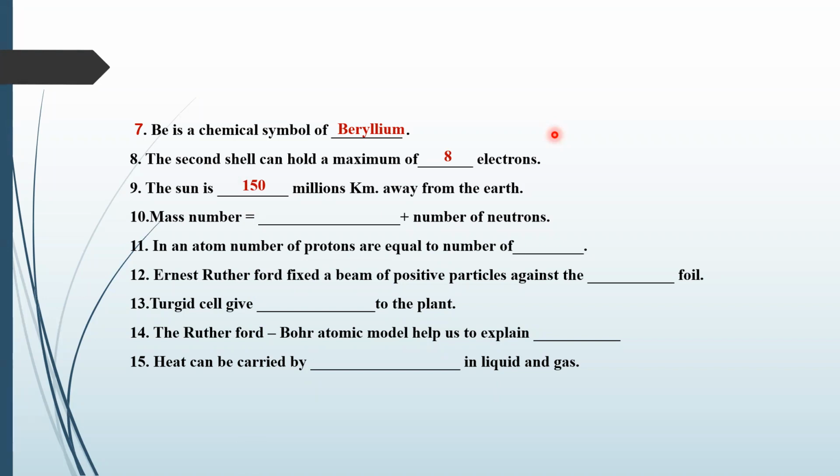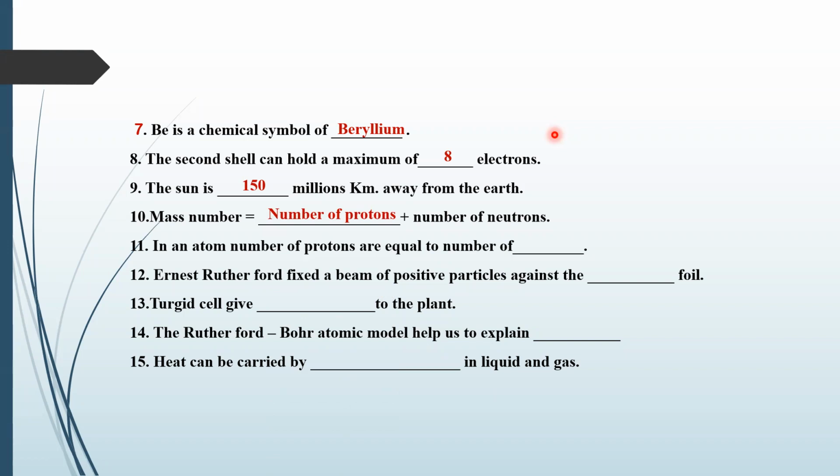Come towards the 10th one. Mass number is equal to dash plus number of neutrons. Sir, may I? Yes, you can. Fahad Murtaza: Mass number is equal to the number of protons plus number of neutrons. Very good.